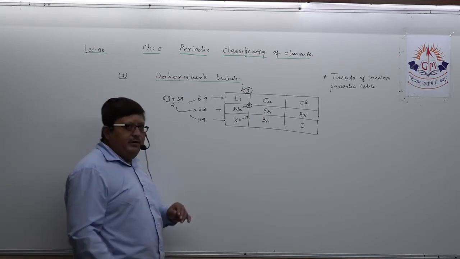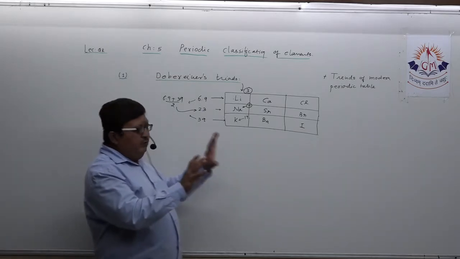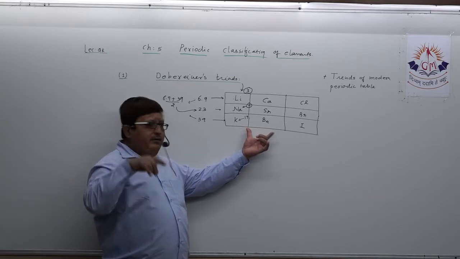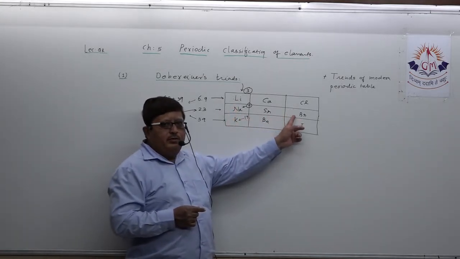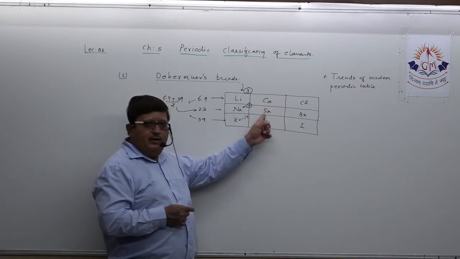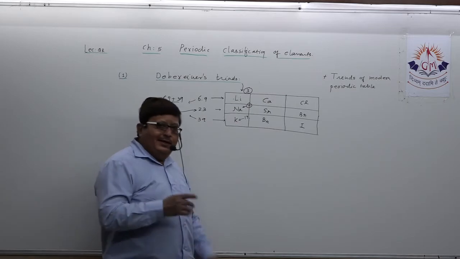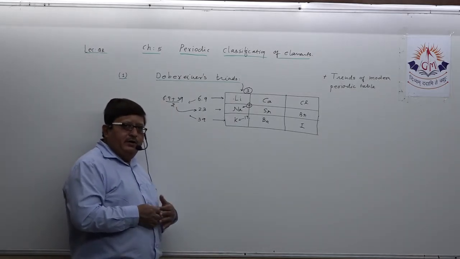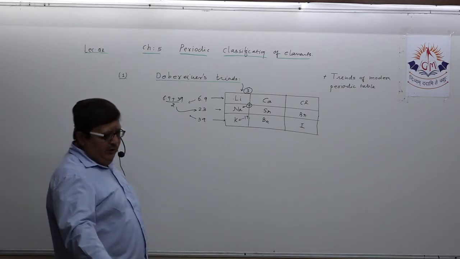Is it clear in your mind? This way, dear student, you prepare your short note. First, you keep in mind this table: lithium, sodium, potassium, chlorine, bromine, iodine, calcium, strontium. First, you do only this thing, and then you will be able to generate the short note by yourself. So, this is Dobereiner's triad.